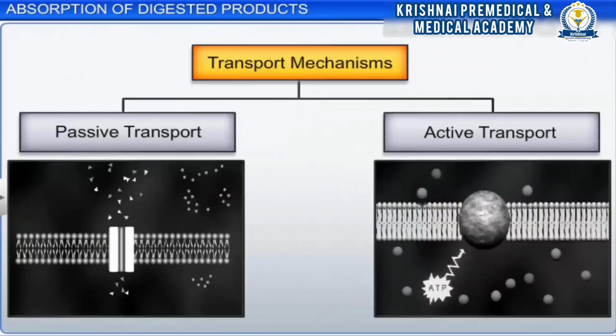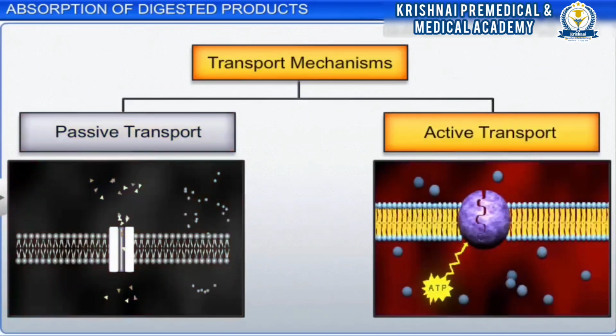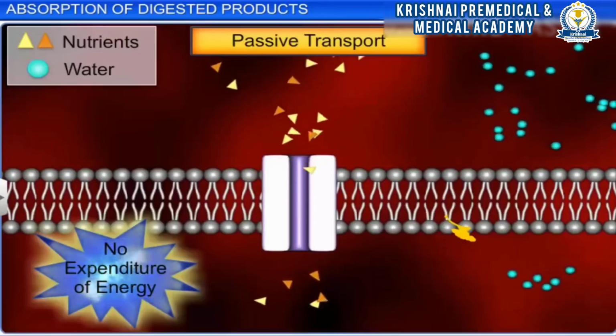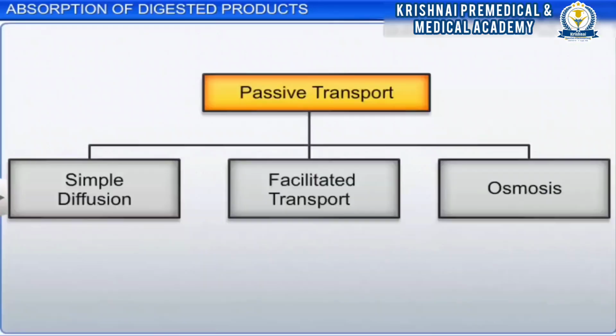Absorption takes place in the intestinal mucosa through passive transport and active transport. In passive transport, there is no expenditure of energy. There are three types of passive transport: simple diffusion, facilitated transport, and osmosis, that assist in absorption.